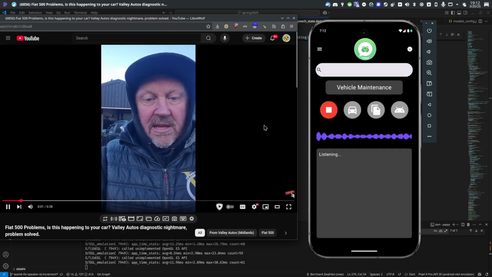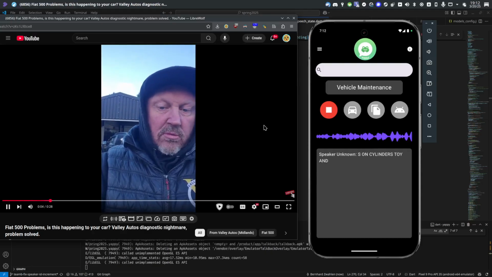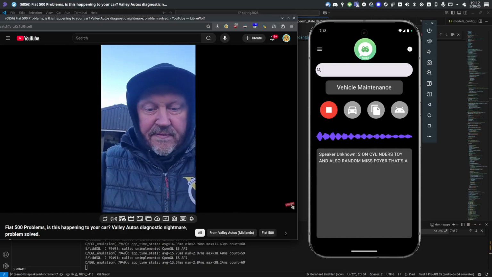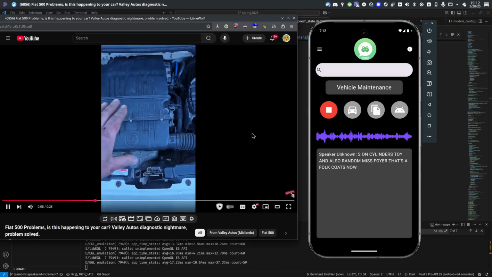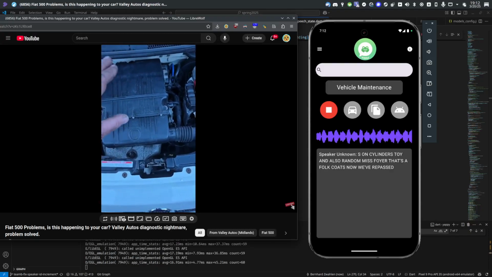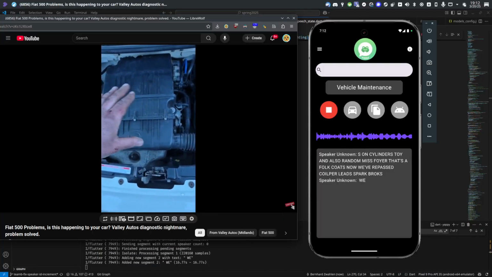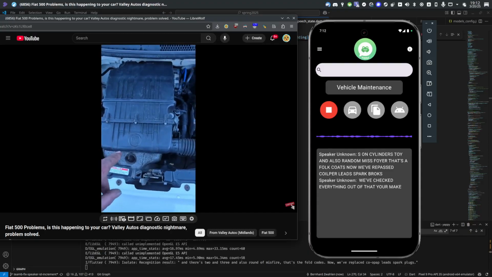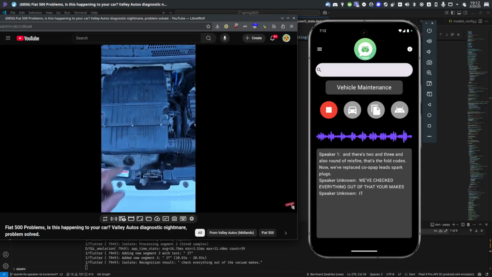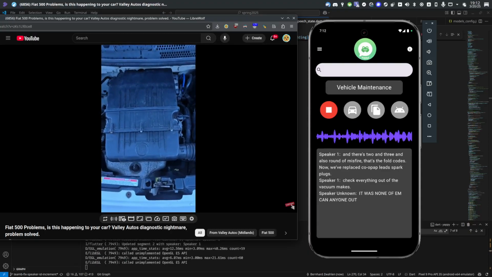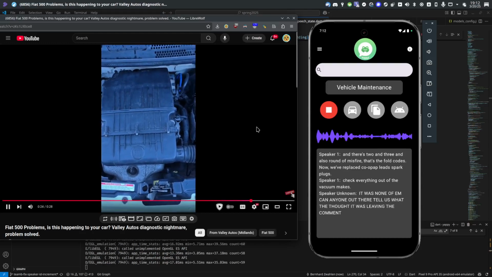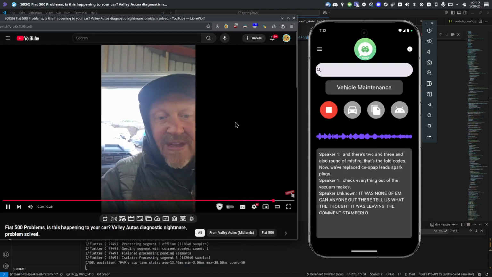Random misfires on cylinders 2 and 3, and also random misfire, that's the fault codes. Now, we've replaced coil pack, leads, spark plugs. We've checked everything out for vacuum leaks. It was none of them. Can anyone out there tell us what they thought it was? Leave it in the comments down below. I'll be surprised if anyone gets this right.